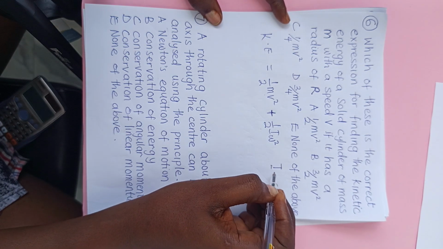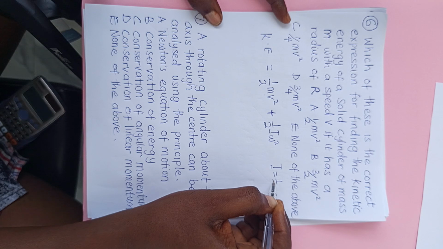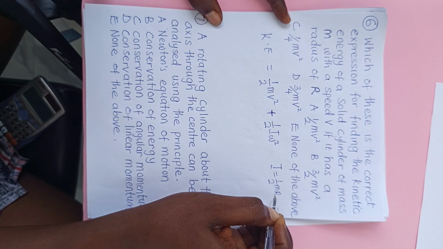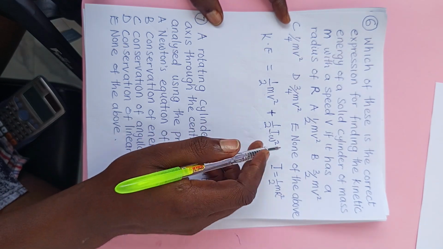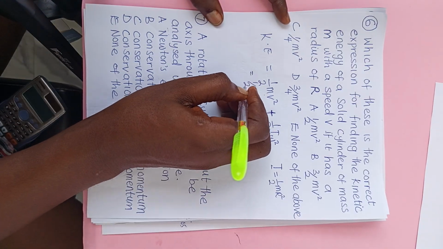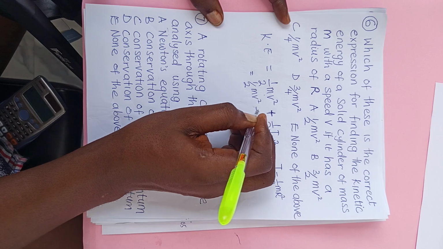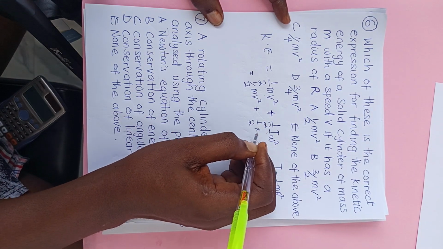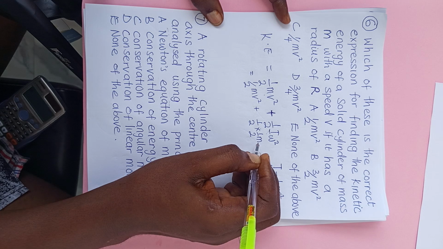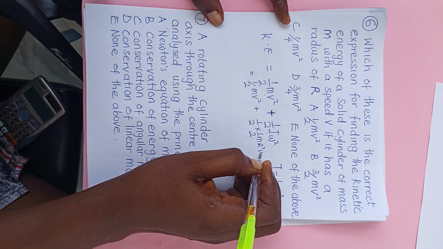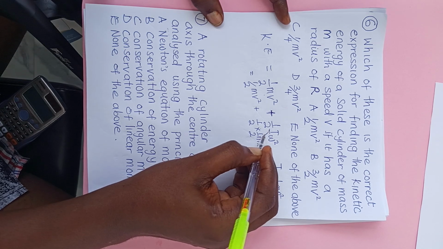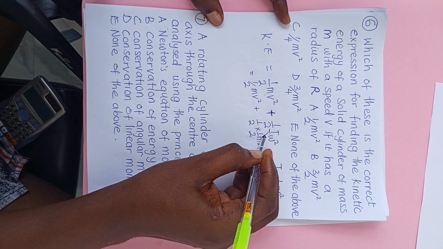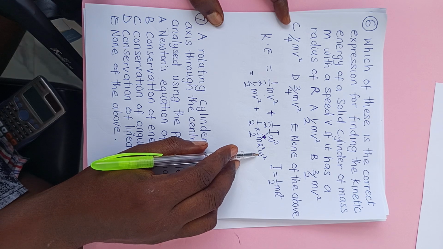And the moment of inertia I of a solid cylinder is 1/2 mr squared. So that's what we want to use for our I here. So we're going to have 1/2 mv squared plus 1/2 times 1/2 mr squared W squared.